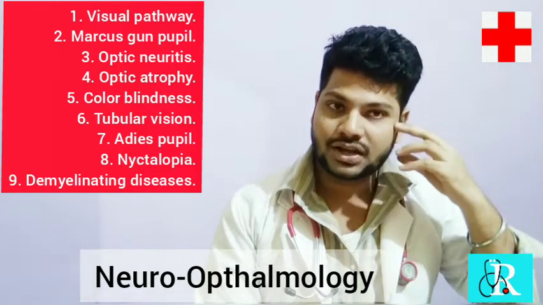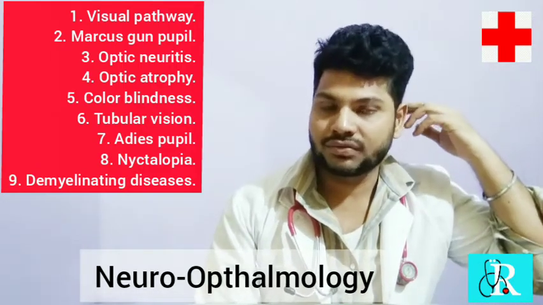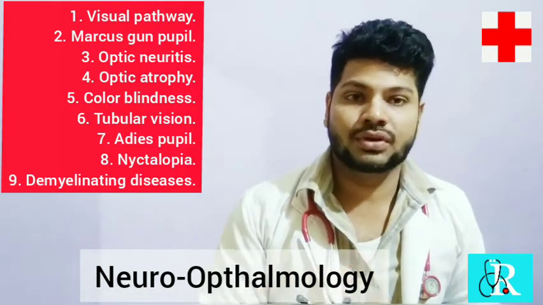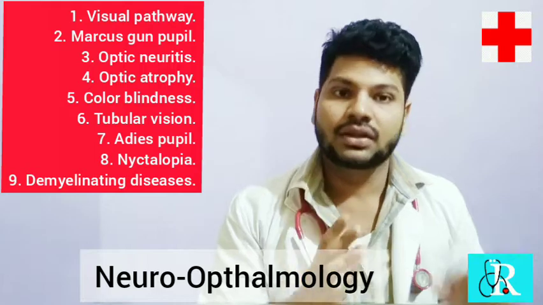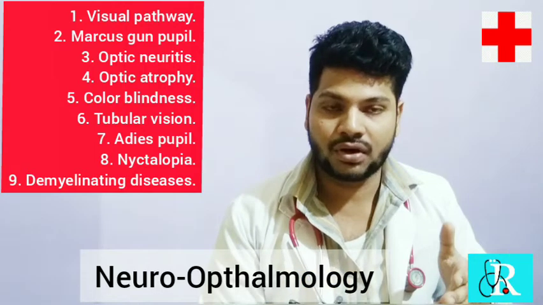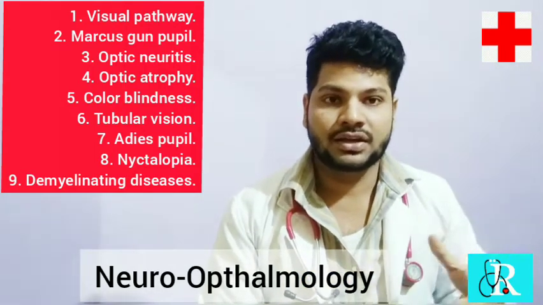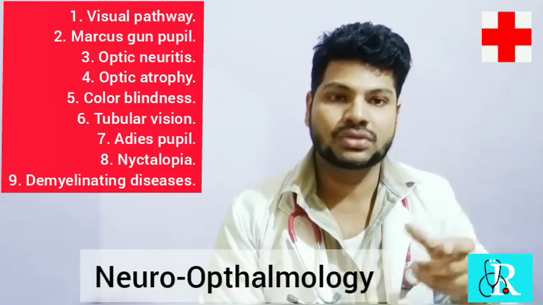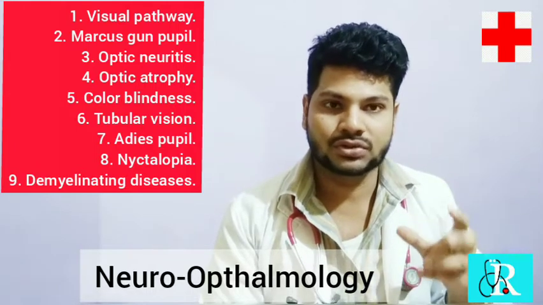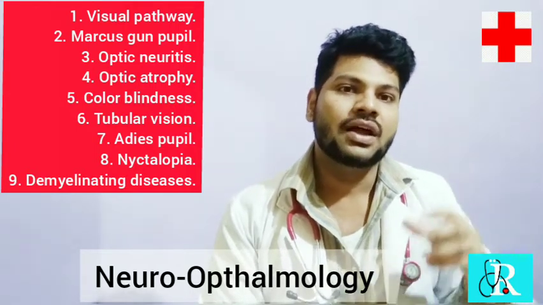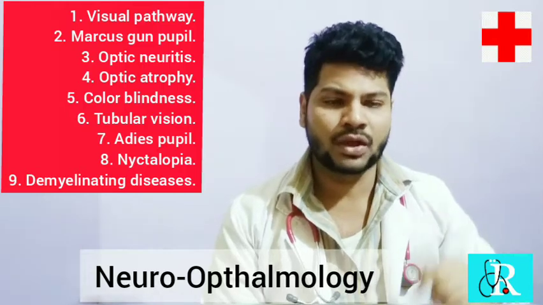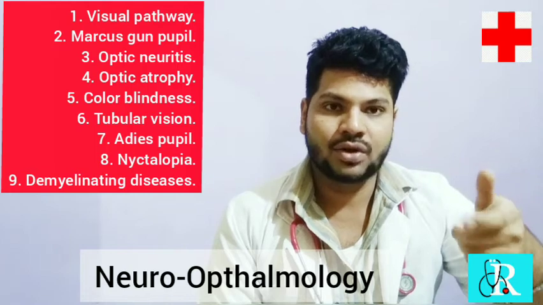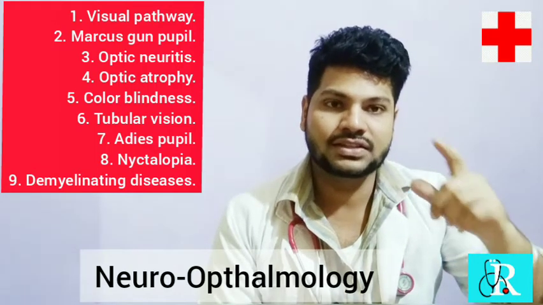So electrical impulses are transmitted to the back of the brain, which is called the visual cortex. It is situated over here. Now, what comes within this visual pathway? First it starts with the retina. The image is formed on the retina. After the image is formed, the retina converts that light energy into an electrical impulse through its rods and cones type of cells. Rods and cones act as biological transducers. What are biological transducers? Those which convert one form of energy, like light energy, into another form, like electrical energy. They are called transducers.